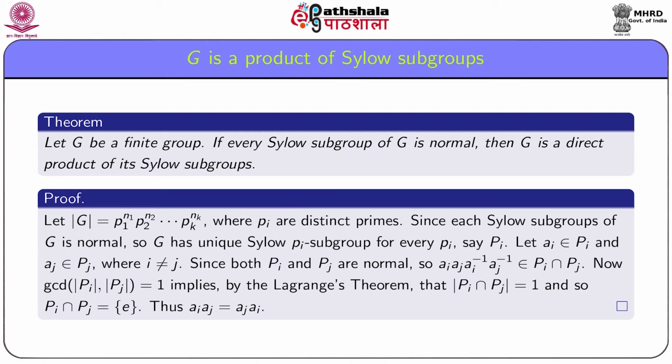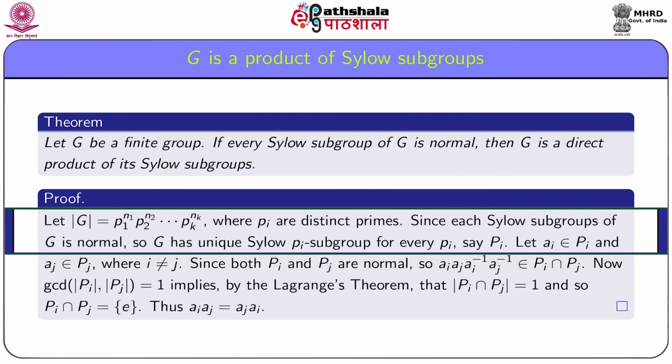The result states that, let G be a finite group. If every Sylow subgroup of G is normal, then G is a direct product of its Sylow subgroups.